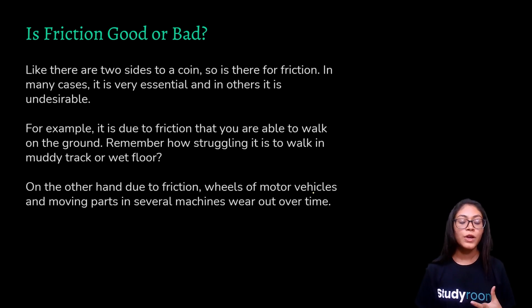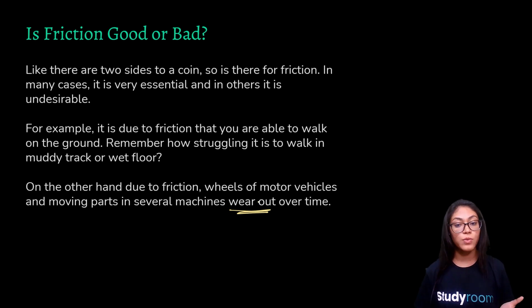We don't want it. So now consider that there is a wet floor and you try walking on it. What happens then? There are higher chances that you will slip on that wet floor. So, friction is required for you to be able to walk on the ground properly. On the other hand, due to friction, wheels of motor vehicles and moving parts in several machines wear out over time. That means there is a certain kind of disadvantage of friction in the case of automobiles, that is, motor vehicles.